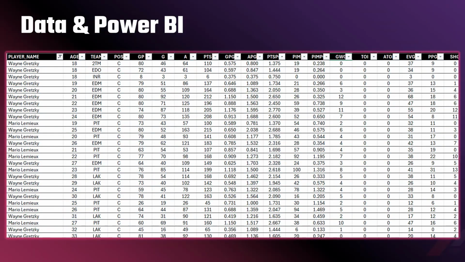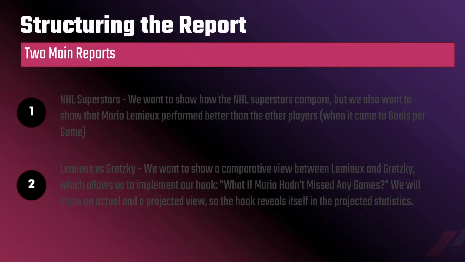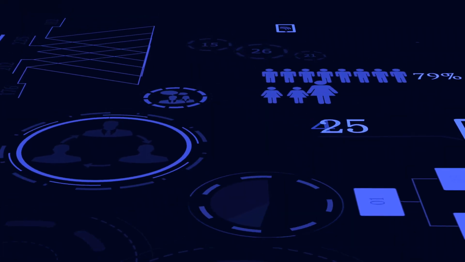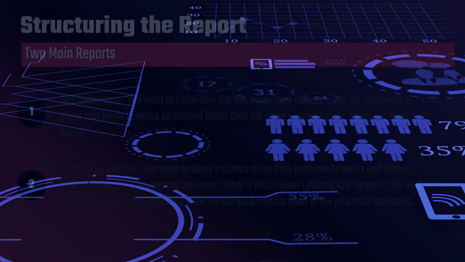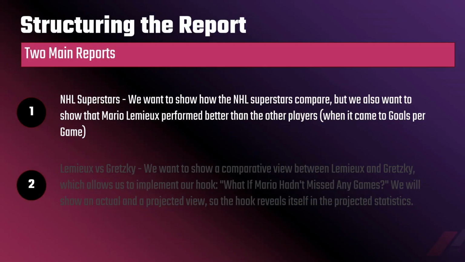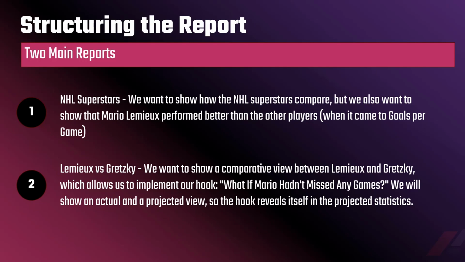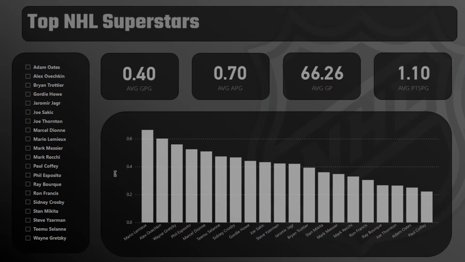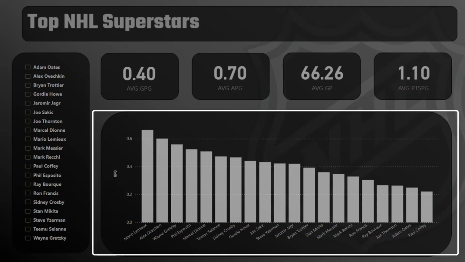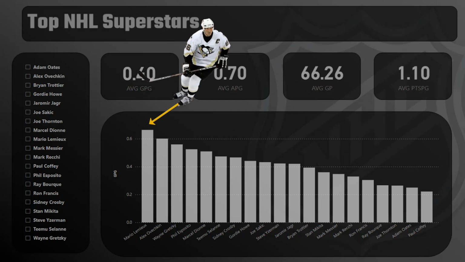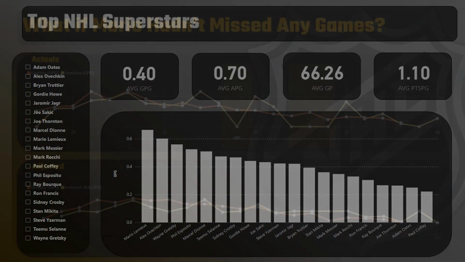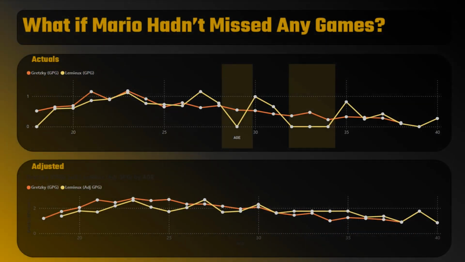For Power BI, we'll again create the story in a slightly different way, but still rely on the data and findings within the outline. We like to keep Power BI more about the numbers, so we're going to break things out into 2 reports, one for the top NHL superstars and one for Lemieux versus Gretzky. We'll do this for 2 reasons. One, we want to show how the NHL superstars compare, but we also want to show that Mario Lemieux performed better than the other players when it came to goals per game. And 2, we want to show a comparative view between Lemieux and Gretzky.